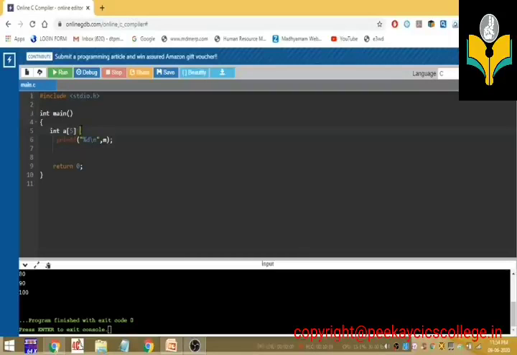I put equal to and give the brace bracket 10, 20, 30, 40 and 50. So in this brace bracket I give 5 values, that is 10, 20, 30, 40, 50, separated by commas.